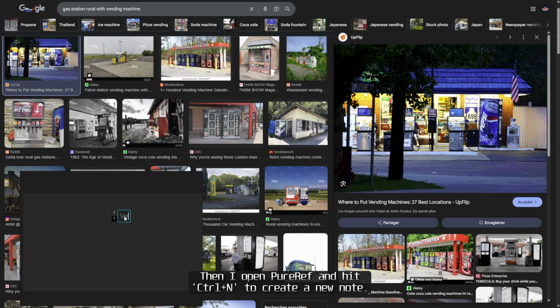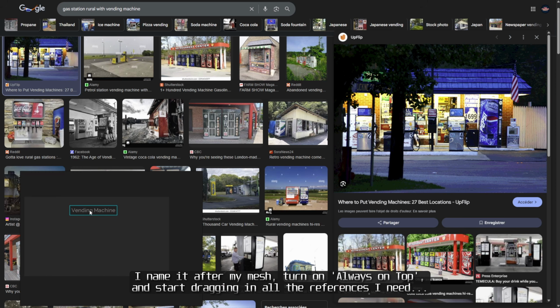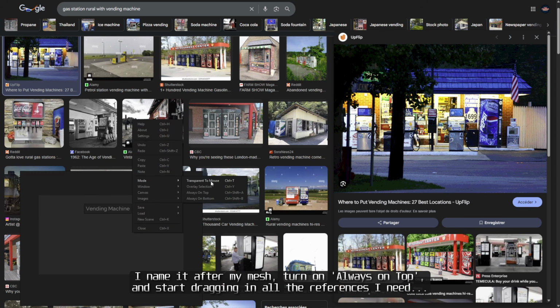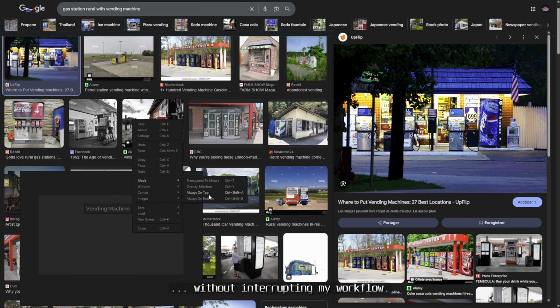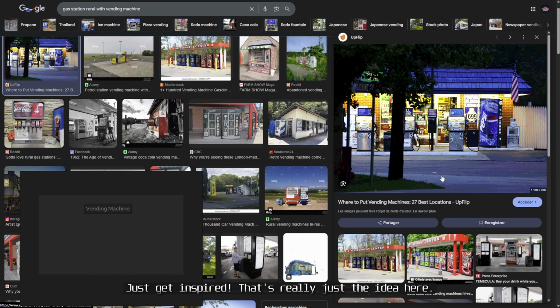Then I open PureRef and hit Ctrl-N to create a new node. I name it after my mesh, turn on Always on Top, and start dragging in all the references I need without interrupting my workflow. Just get inspired. That's really just the idea here.